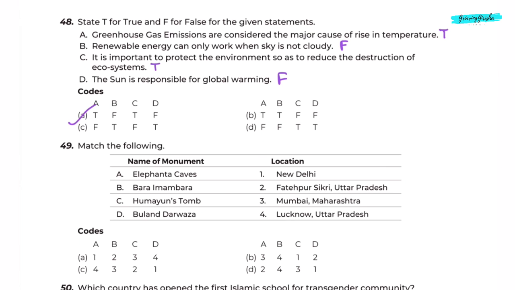Question 49. Match the following. Name of monument with location. Elephanta Caves, Mumbai, Maharashtra. Bara Imam Bara, Lucknow, Uttar Pradesh. Humayun's Tomb, New Delhi. Buland Darwaza, Fatehpur Sikri, Uttar Pradesh. Correct answer is option B.